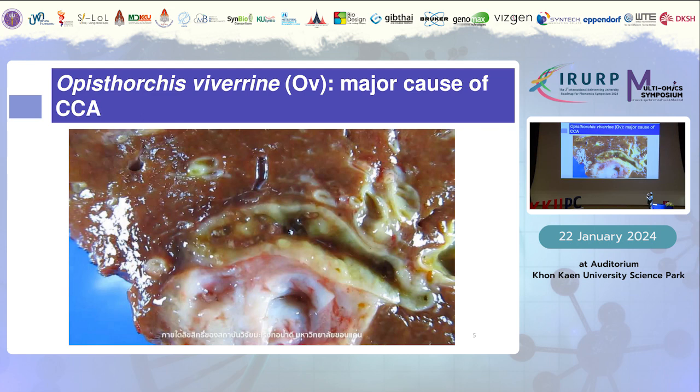So they live in here after ingestion of raw fish containing the liver fluke. The liver fluke can persist in the biliary tract for 20 to 30 years until that particular person gets these symptoms, and then they can be diagnosed at a very late stage, unfortunately.